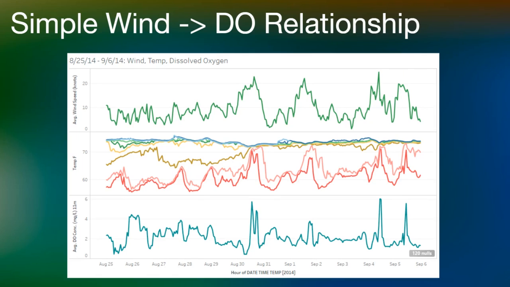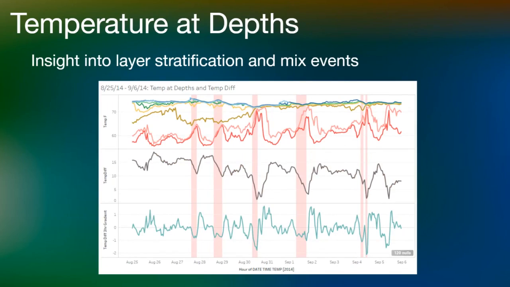But to support future modeling and measure the significance of each event, we need a data-driven way to evaluate or compress these temperature depth readings. For temperature at depth, we wanted a snapshot of how stratified the lake is. I came up with the idea to calculate the difference between the top and bottom layers as a new metric to convey this, and wrote a Java program to calculate this data.